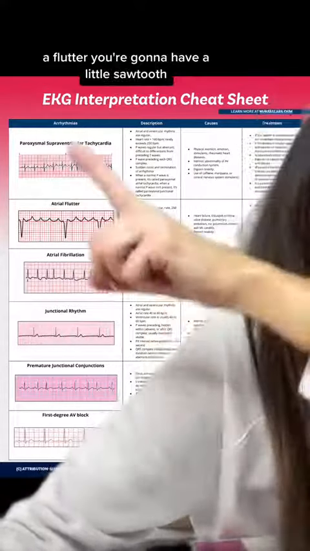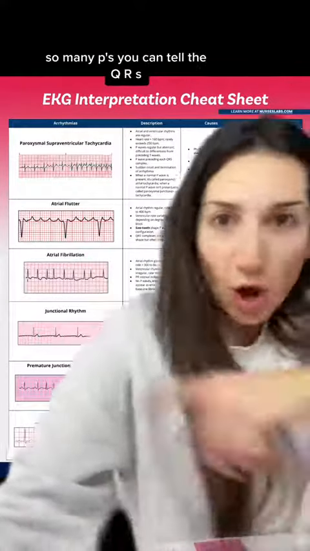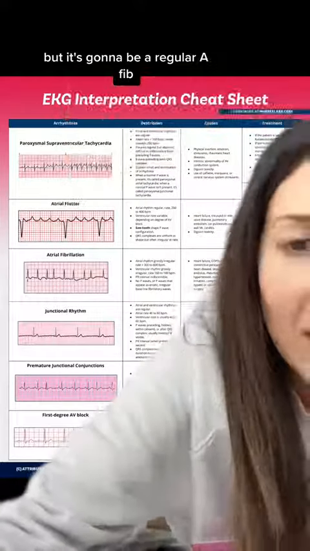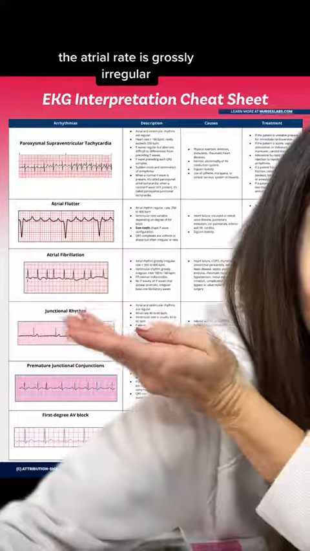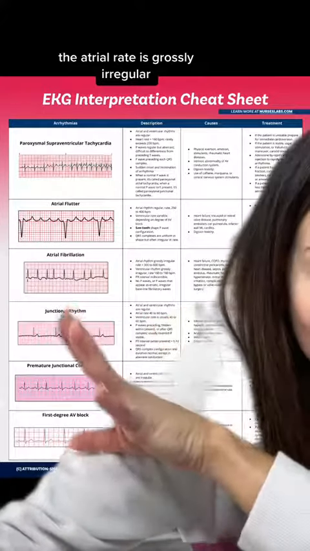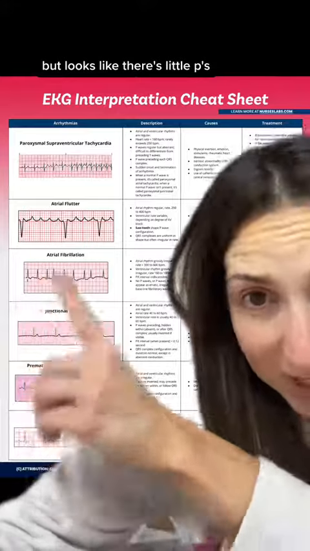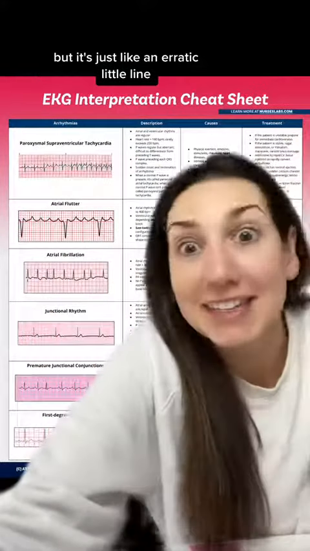A flutter, you're gonna have the little sawtooth. So many P's. You can tell the QRS, but it's gonna be irregular. AFib, the atrial rate is grossly irregular. Same with the ventricular rate. There's no P's, but it looks like there's little P's, but it's just like an erratic little line.